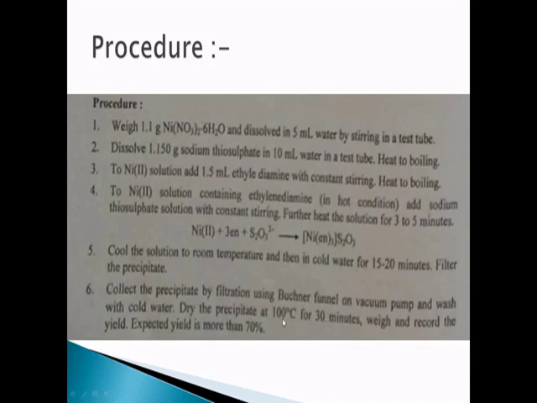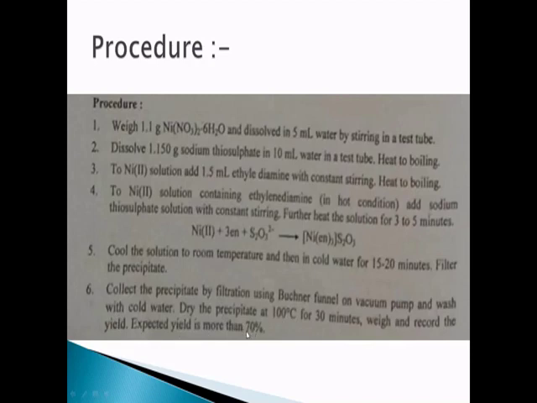so that whatever water vapors are attached or adsorbed on the surface of the precipitate will also get removed due to this heating at 100 degrees centigrade. And then the dry precipitate is weighed and its weight is recorded, and that weight is called the yield of the product. So here the expected yield should be more than 70%.